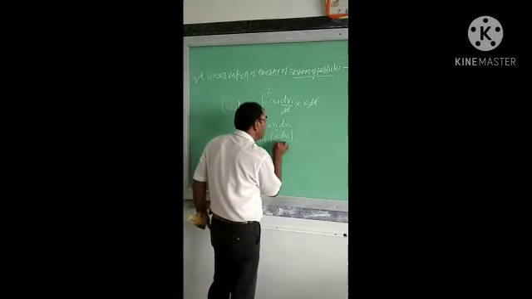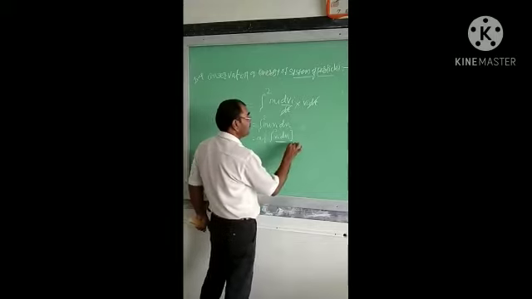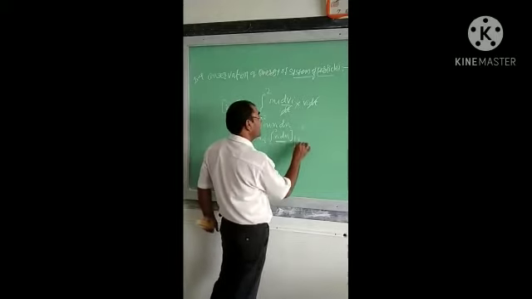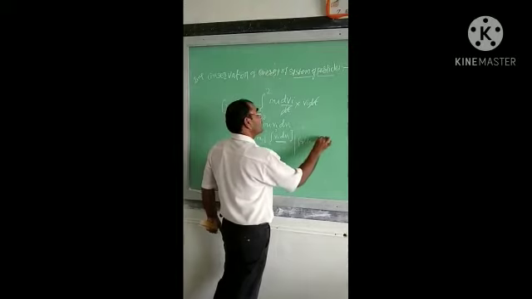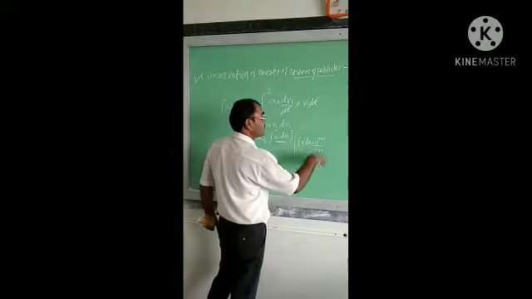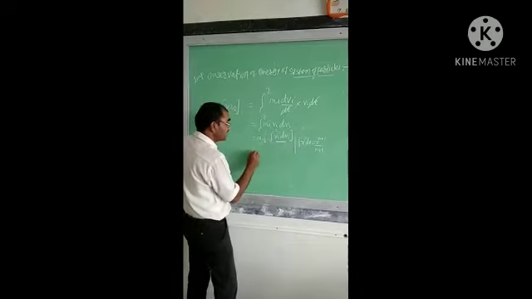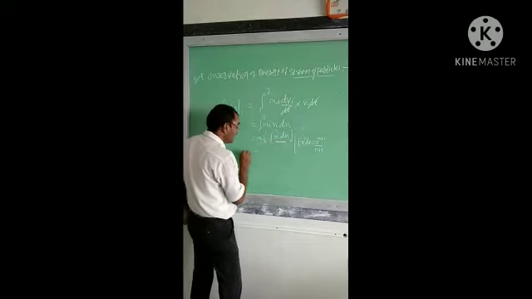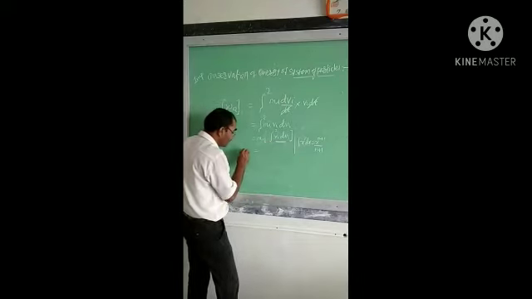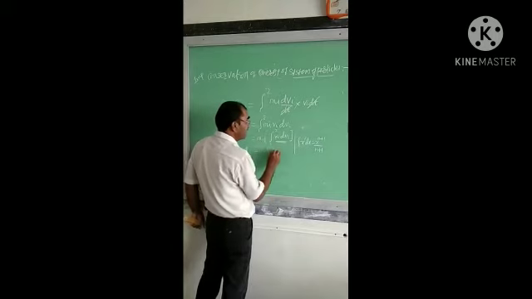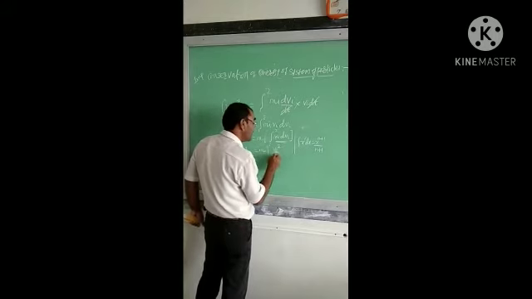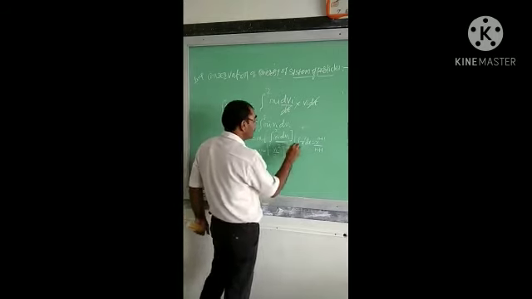Now, by using the standard result of integration, integration of x raised to n into dx equals x raised to n plus 1 divided by n plus 1, we get the work done from initial to final position of the ith particle equal to mi into integration of vi, that is vi square divided by 2, between initial and final position.